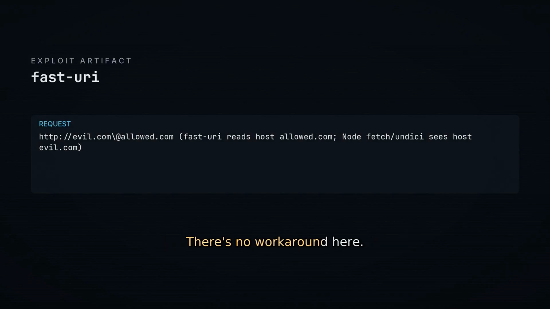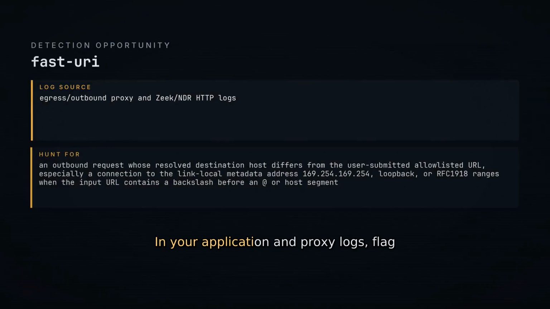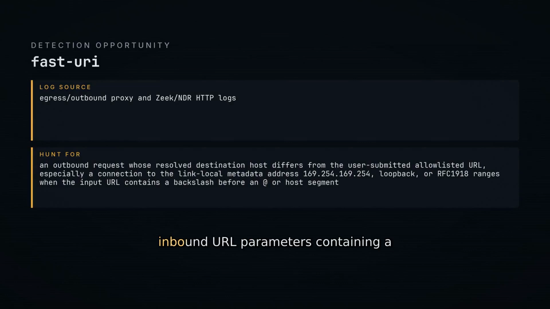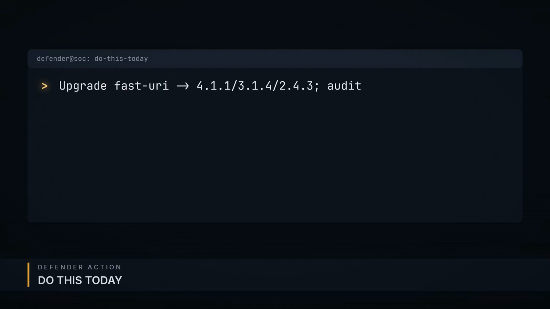There's no workaround here. In your application and proxy logs, flag inbound URL parameters containing a backslash before an @ sign or host name. Then watch for outbound requests to metadata IPs or loopback. Upgrade fast-uri to 4.1.1, 3.1.4 or 2.4.3 today. Audit any code that passes a URL once for policy and again for the outbound request.